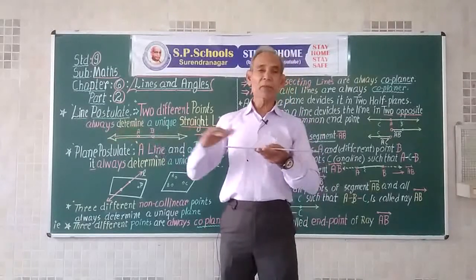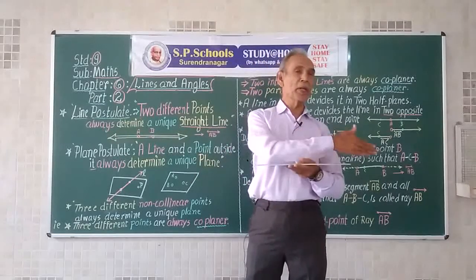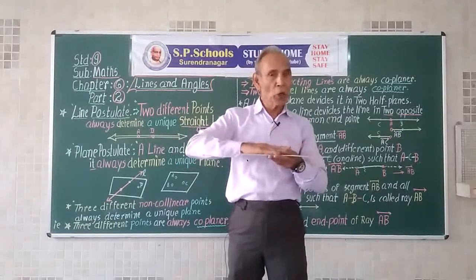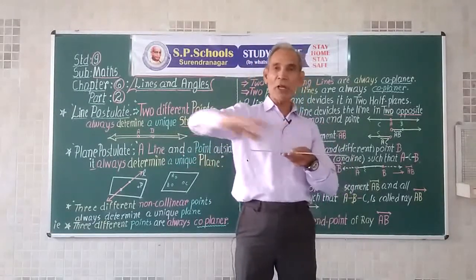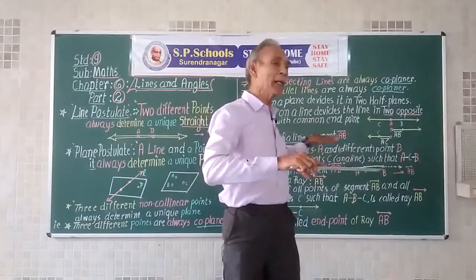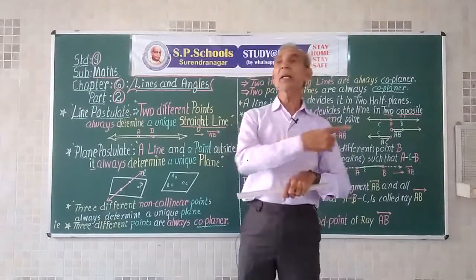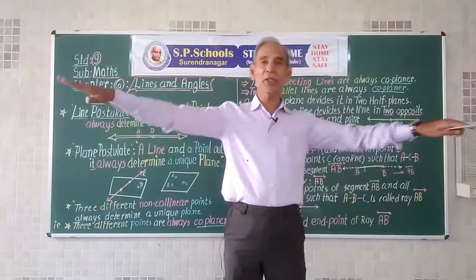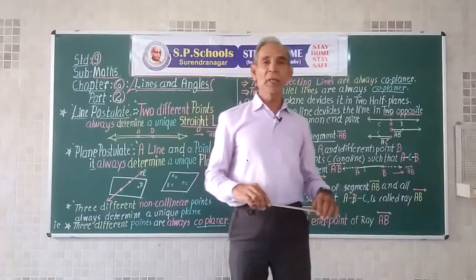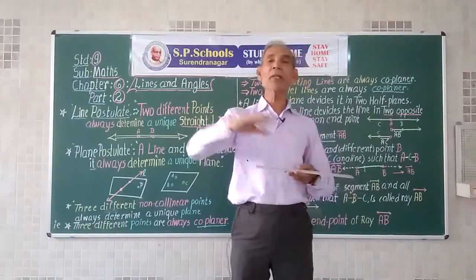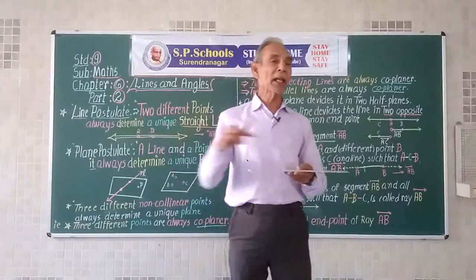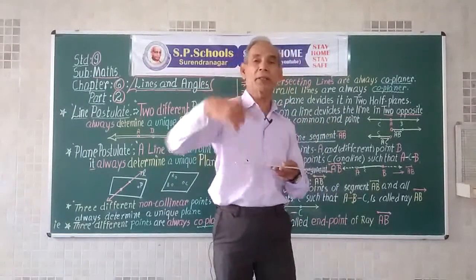As the line extends in forward direction and backward direction infinitely, so the plane also extends in all directions up to infinity. It can be said that plane is a surface, it has no thickness, but it has length and breadth.